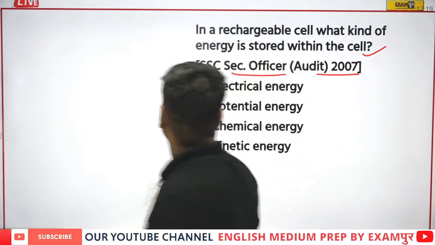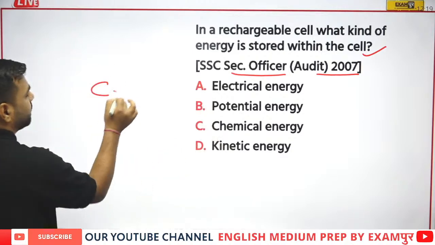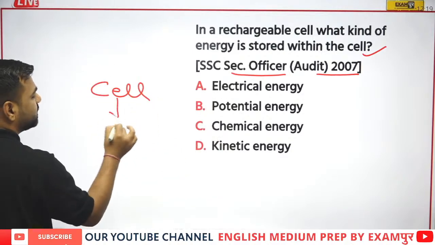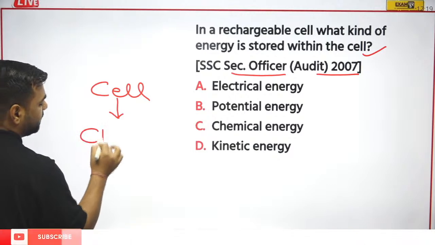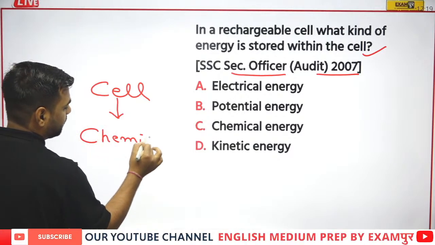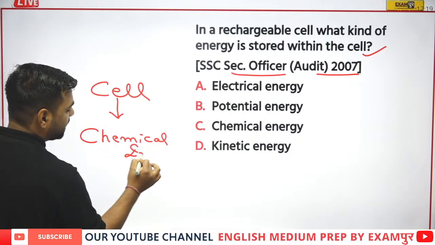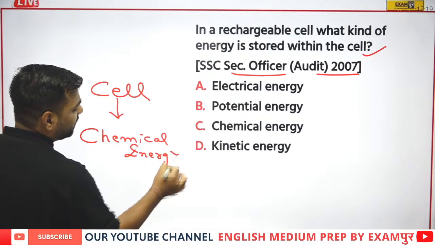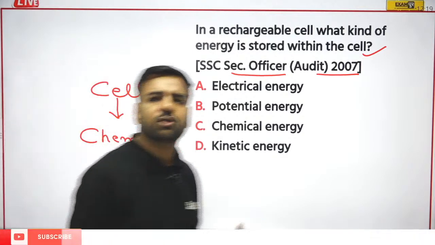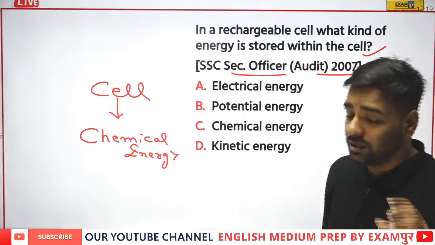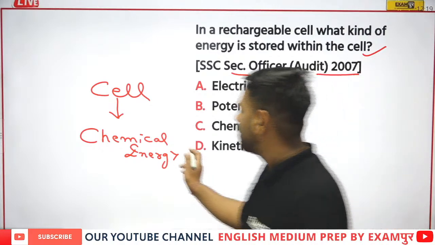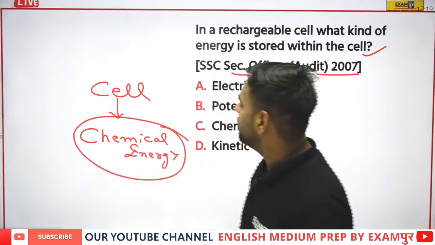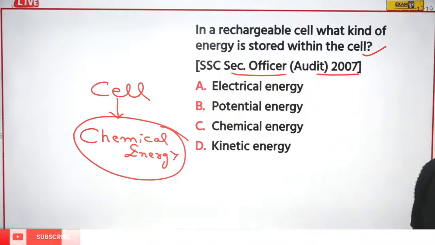Here, the cell has energy in the form of chemical energy, which is used again, for example in torches and several other things, where this chemical energy is converted into electrical energy, right?